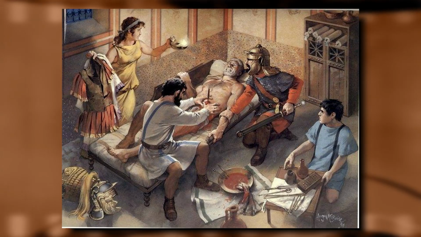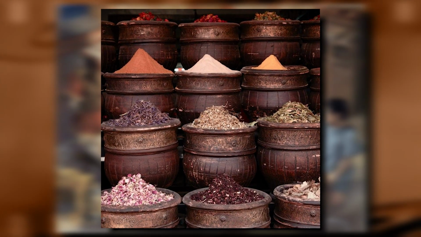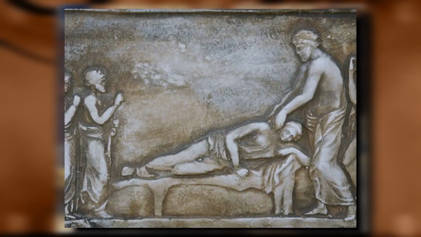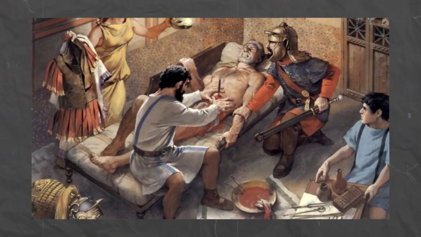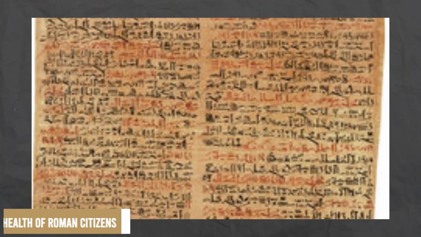Romans sought to treat their illnesses and injuries through the use of herbs, spices, oils, vinegar, and by consulting doctors or surgeons. These treatments were essential for addressing various health issues and preserving the health of Roman citizens.